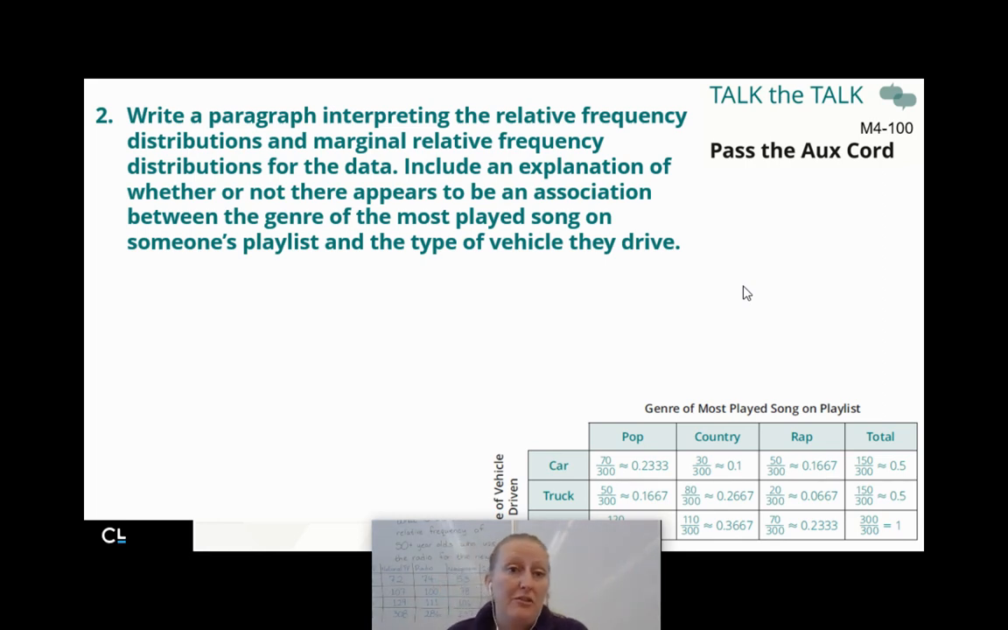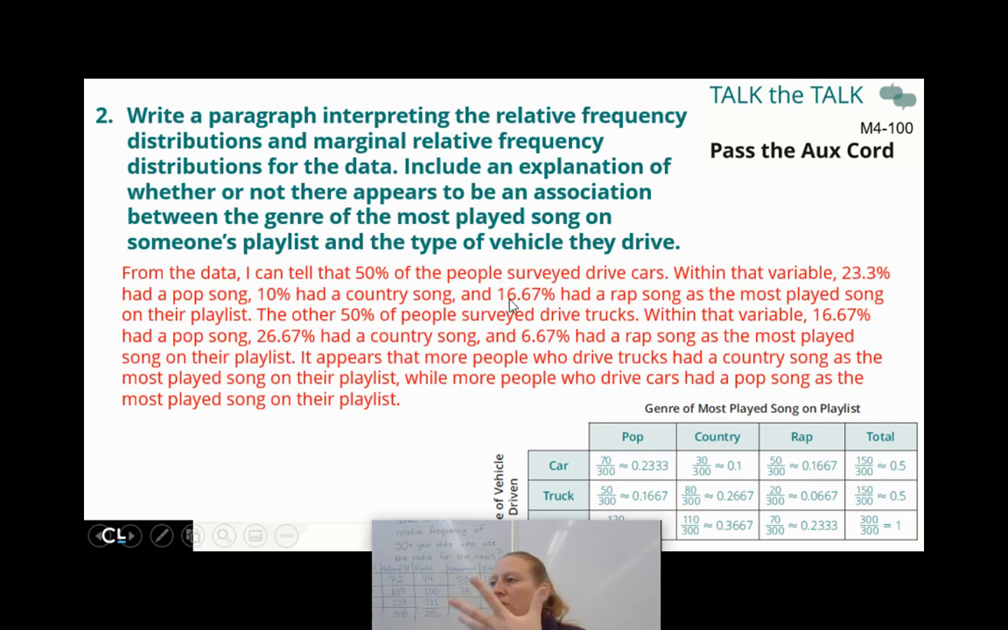Now, your paragraph is probably smaller than my paragraph, and that's okay. I have a big paragraph. Your paragraph doesn't have to be this big. So just some thoughts, some things that I noticed. I can tell that 50% of the people surveyed drive cars and 50% drive trucks. So of the 50% that drove cars, 23% did pop songs, 10% did country songs, 16.7% had a rap song as the most played song. That other 50% of the people surveyed drive trucks, and within that variable, 16.7% had a pop song, 26.7% had a country song, and 6.7% had a rap song as the most played song on their playlist.